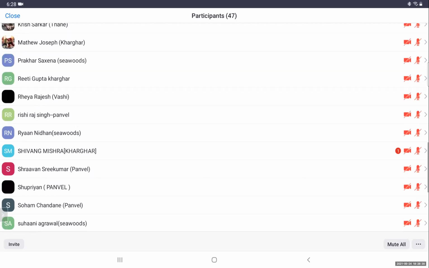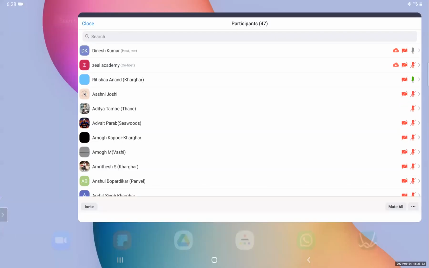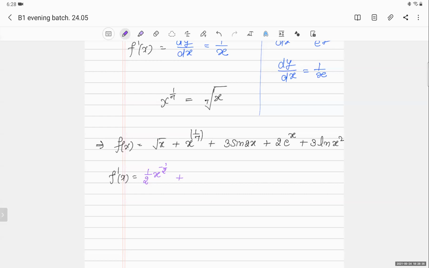Yes, sir. What is the differentiation of the second step? x raised to 1 by 7. Sir, 1 by 7 into x to the power 1 by 7 minus 1. Okay, good. Sorry, it should be x raised to 1 by 7 minus 1. Yes. Okay. Next step.